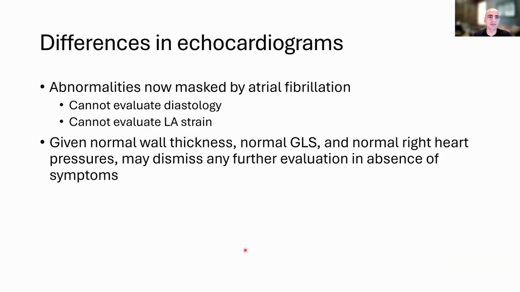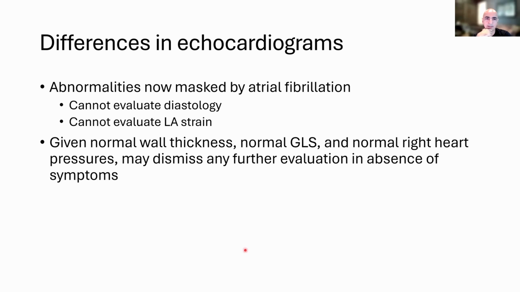I also am unable to measure left atrial strain because the patient's in atrial fibrillation. So when the atria is fibrillating, it doesn't function well. So having a low left atrial strain value is not going to be of any specificity, right? It's completely useless at this point. So now all these things that I thought were abnormal on the previous echo are masked by AFib.